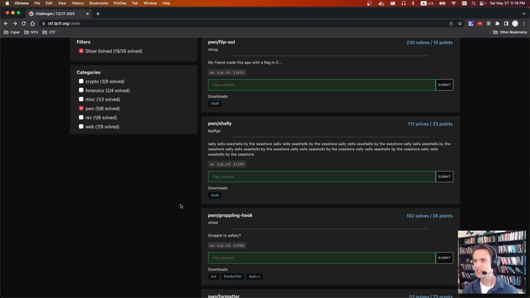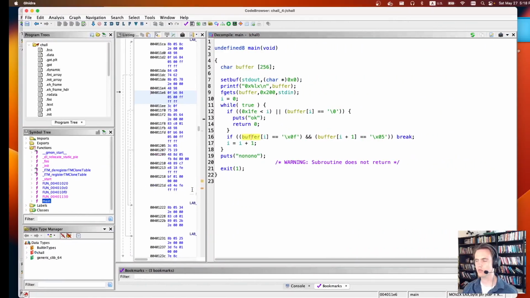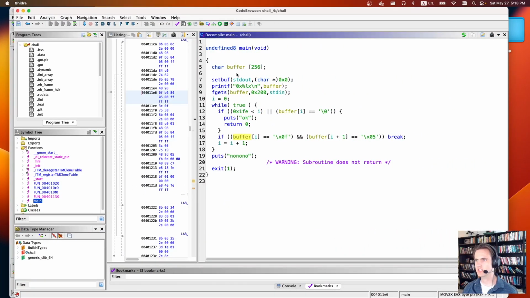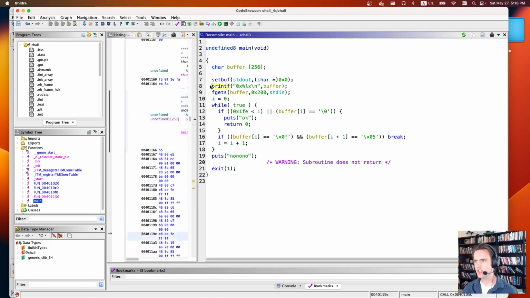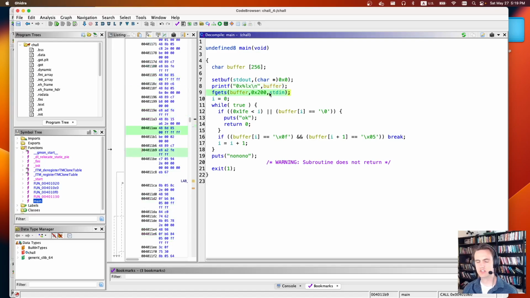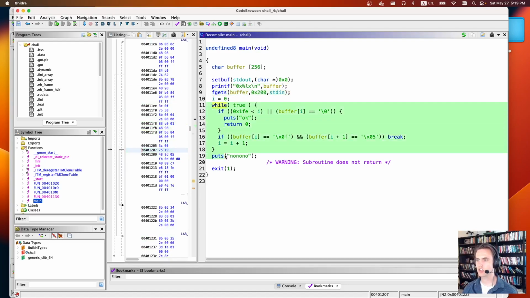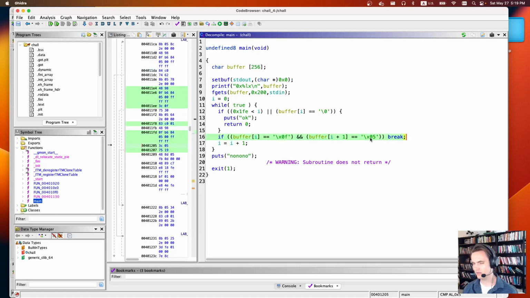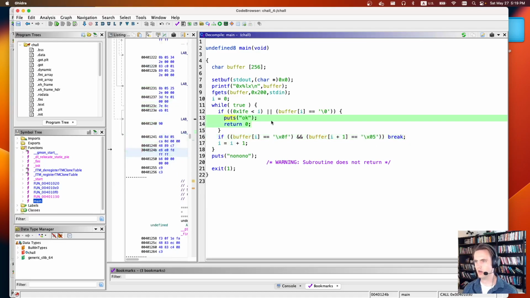The next challenge is Pwn shelly. Now we're given a netcat port and a download file. If we open this up in Ghidra, we can see it's a nice simple main function. There's a buffer. It's going to give us the address of the buffer, which is really nice. It's going to do an fgets. This is going to give us a buffer overflow by an extra 256 bytes. It's then going to loop over character by character and make sure that the character does not contain the byte 0F or 05. And if it doesn't, it'll say OK and return once it hits the end.